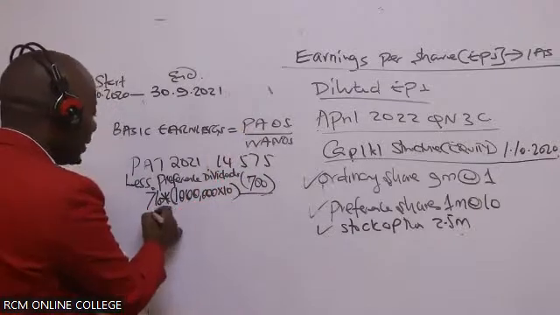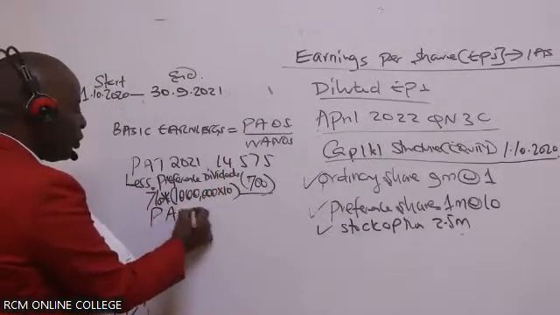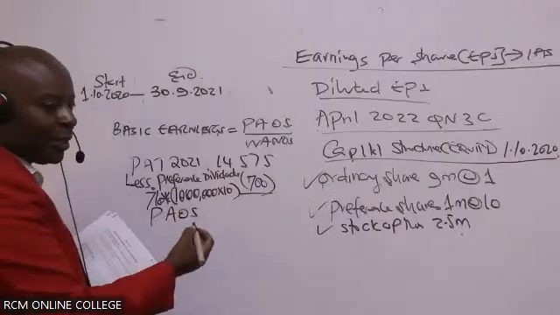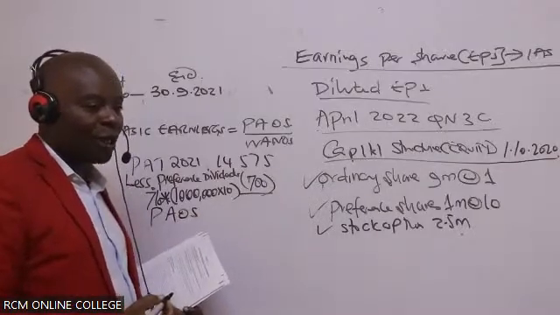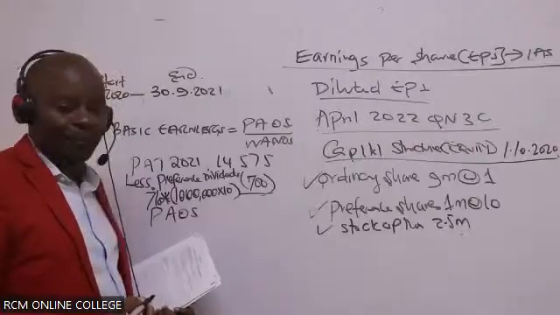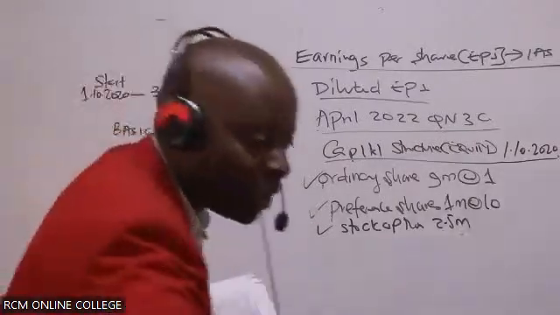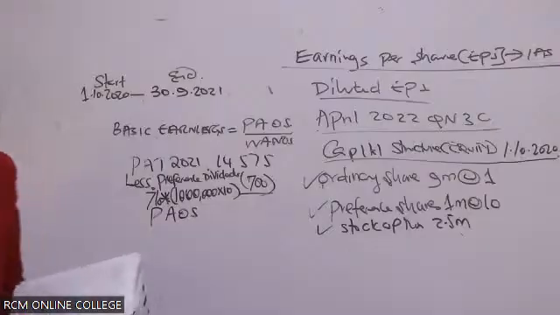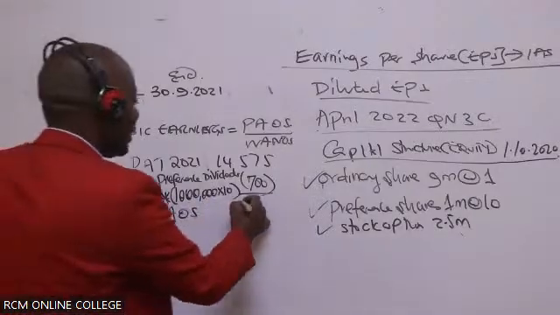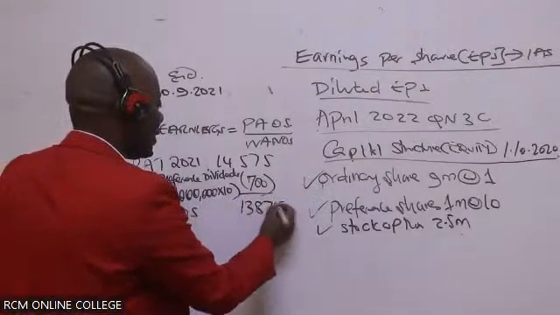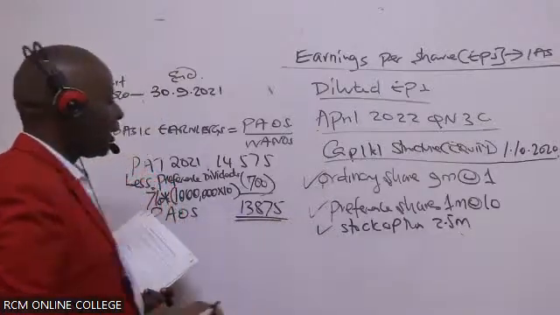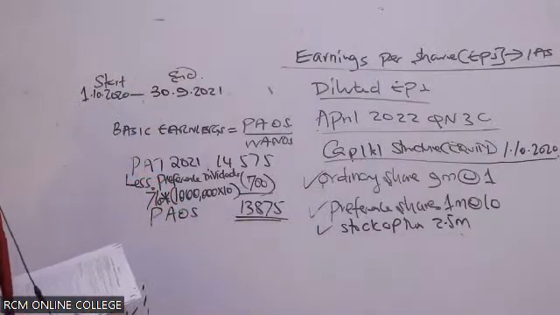So the profit attributable to ordinary shareholders is 13,875.